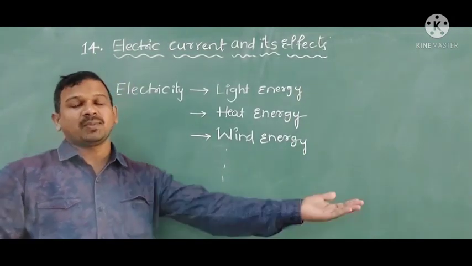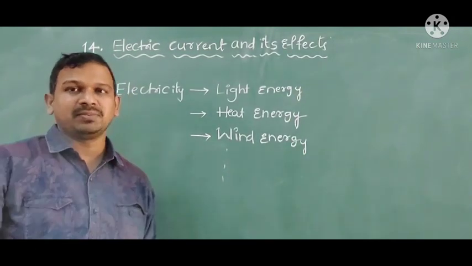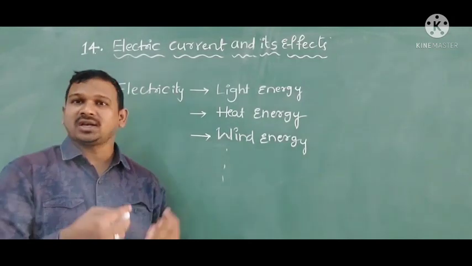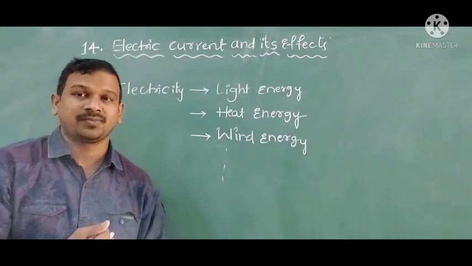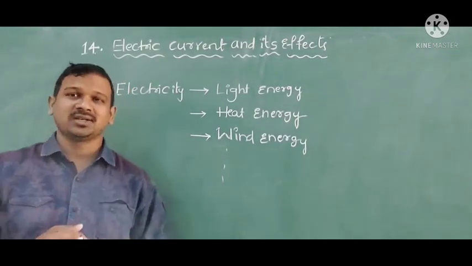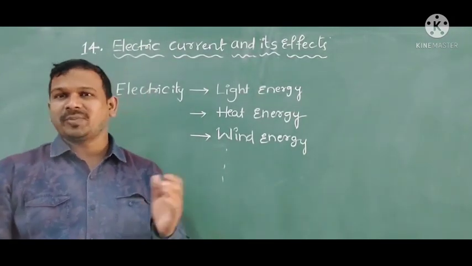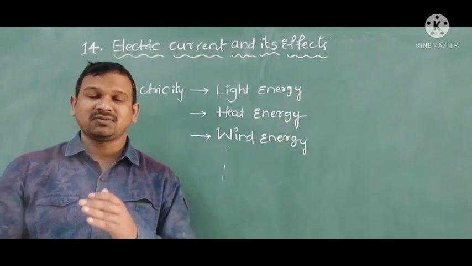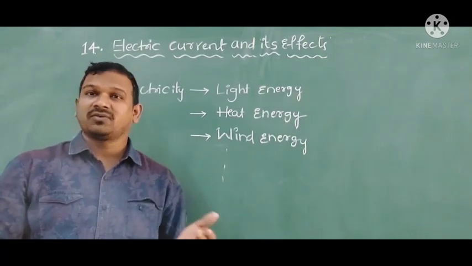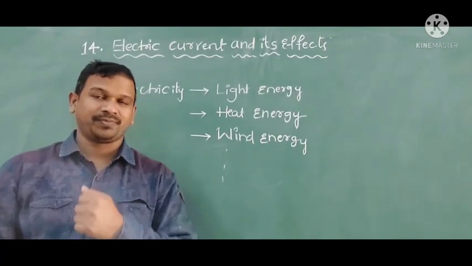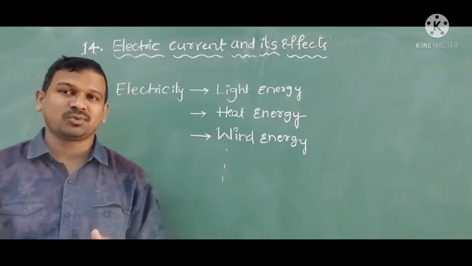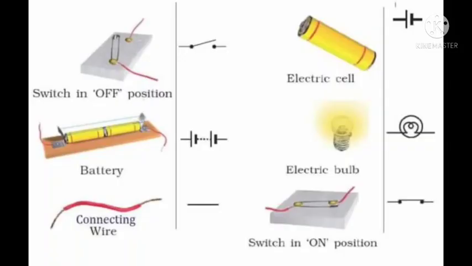So electricity can be produced by taking various helps, and this electricity can be converted into other forms. So we can say that energy can neither be created nor be destroyed, it just converts from one form to another form. Now let us discuss the electric current.